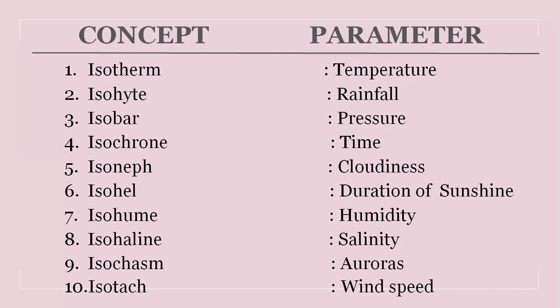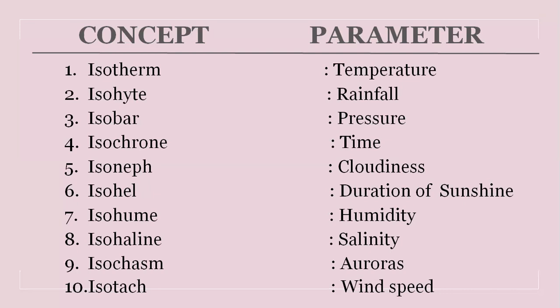Isohel. This concept is related to sunshine, a line on a map connecting points having the same duration of sunshine. Isohume. This concept is related to humidity, a line on a weather map or a chart connecting points of equal relative humidity.